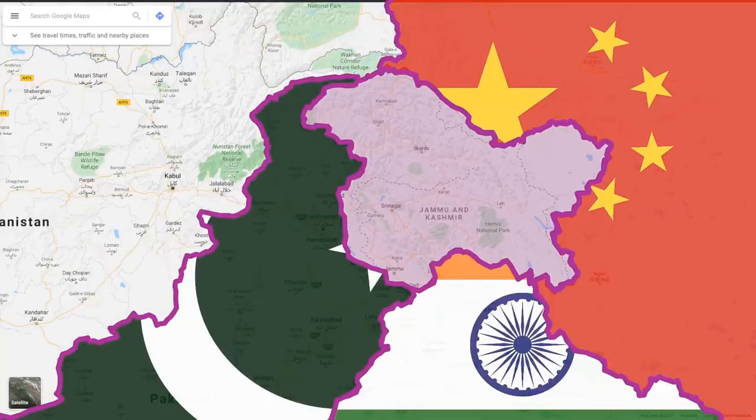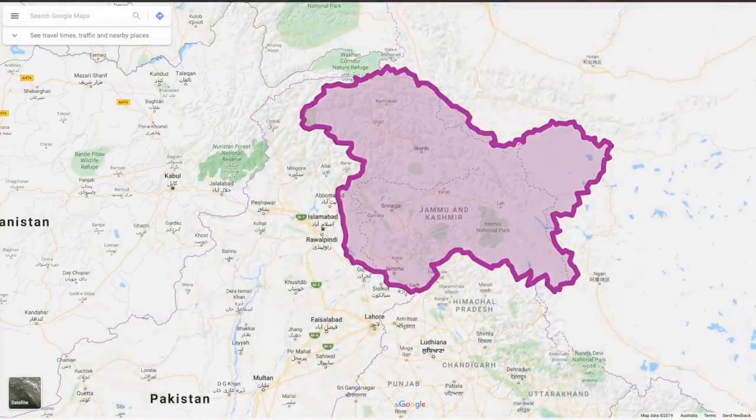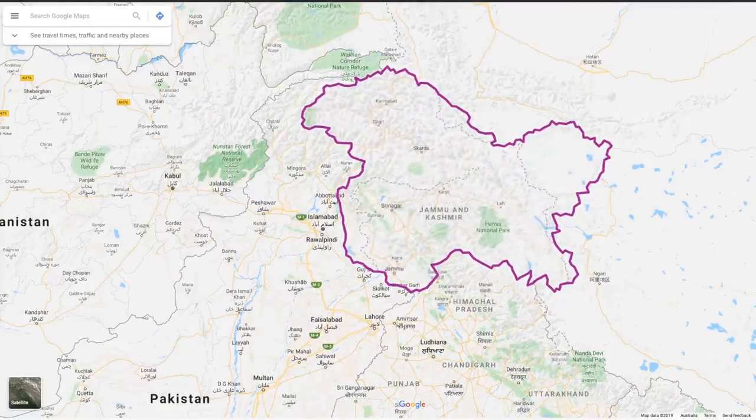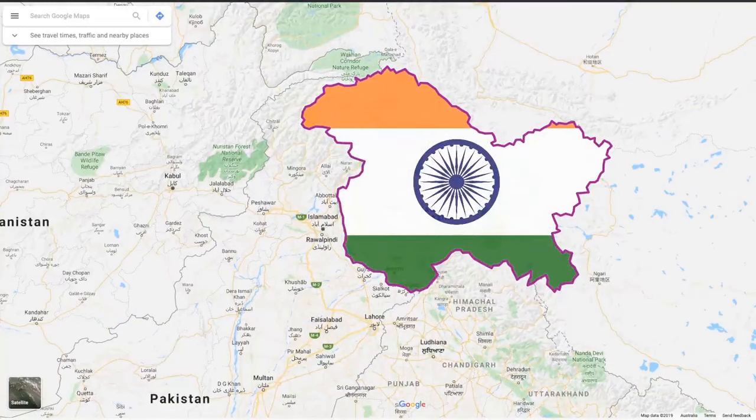And here is the problem explained in mildly more depth. Essentially, there is this area of land that is known as Jammu and Kashmir. The Hindu ruler of the state of Jammu and Kashmir decided to join India in 1947, but Pakistan disagreed based on the fact that the majority of the population in Jammu and Kashmir were and are Muslims.